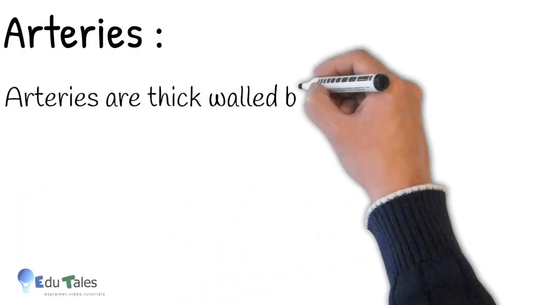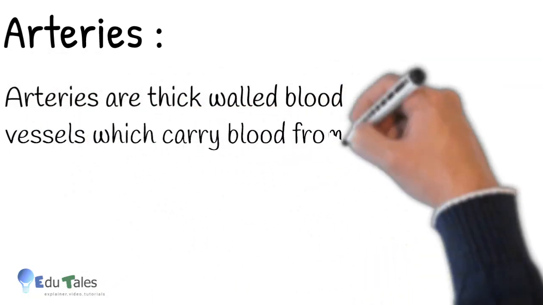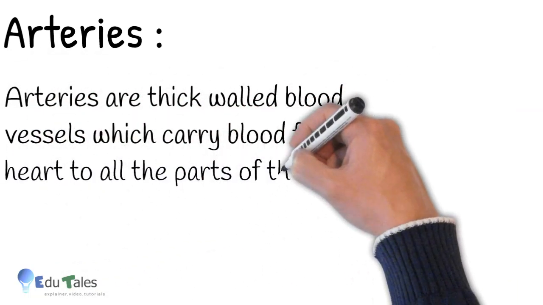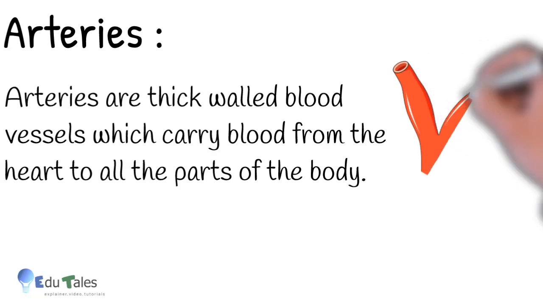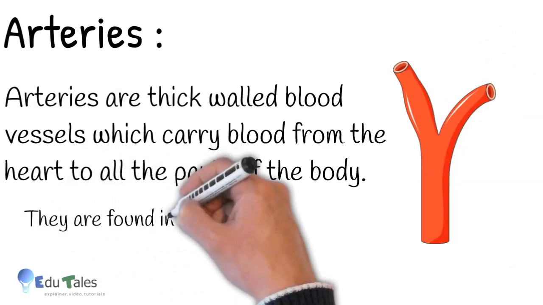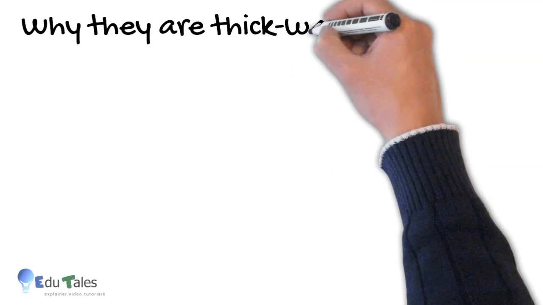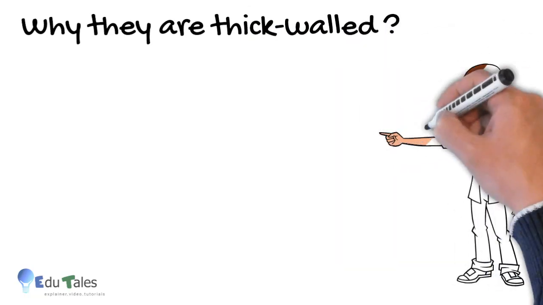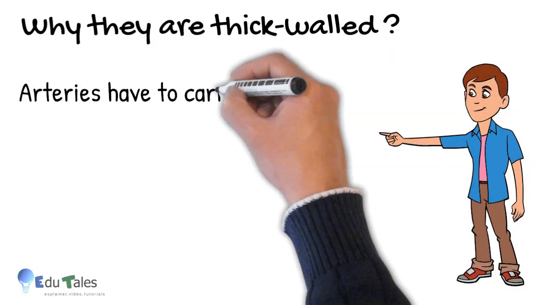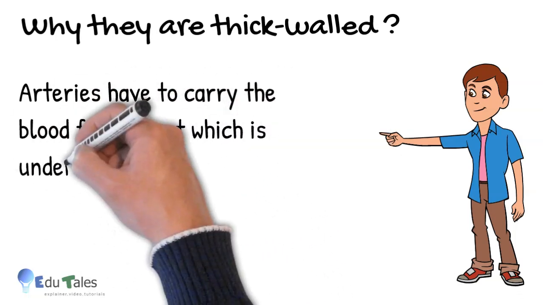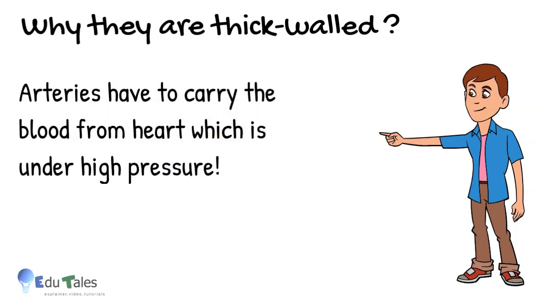Let us start with arteries. Arteries are thick-walled blood vessels which carry blood from the heart to all the parts of the body. They are found in whole of the body. Remember, carry blood from heart to all parts. There might be a question as to why arteries are thick-walled. Arteries have to carry the blood from heart, which is under very high pressure. So, thick wall prevents bursting even if they are under pressure.